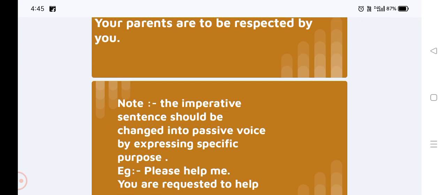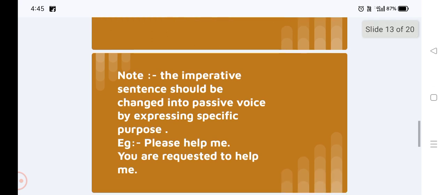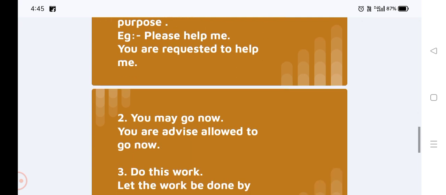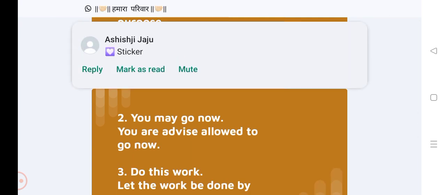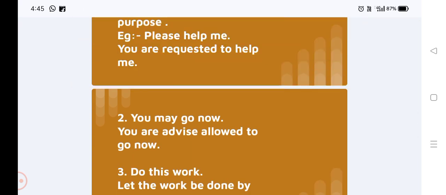Note, the imperative sentence should be changed into passive voice by expressing specific purpose. For example, please help me. The passive will become you are requested to help me. Second example, you may go now. You are advised, or you can also say you are allowed to go now.